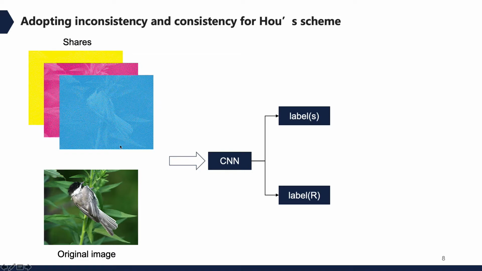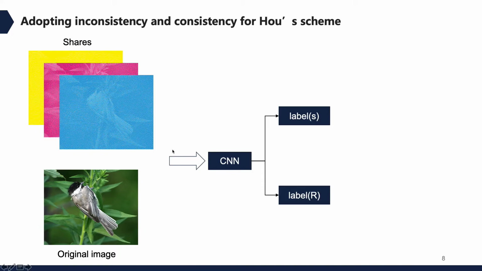We randomly selected 20 images from the ImageNet dataset and performed the Host scheme on these 20 images. We obtained three shares and one recovered image corresponding to each original image. Then, via neural network, we get the labels of all the shares, the recovered image, and the original image.